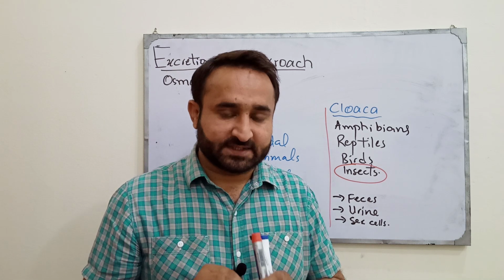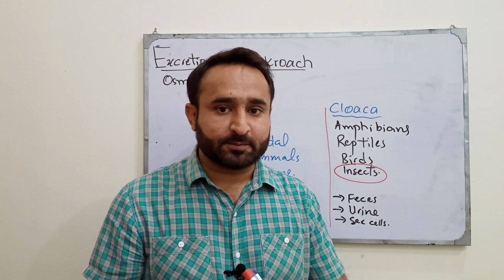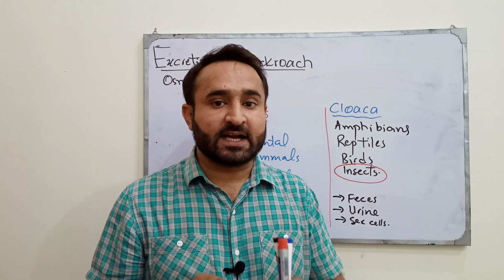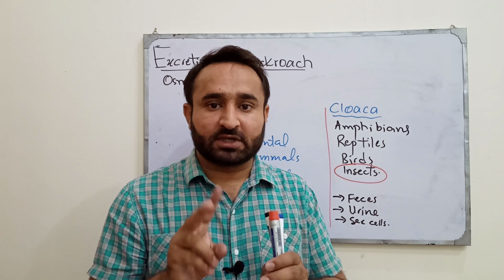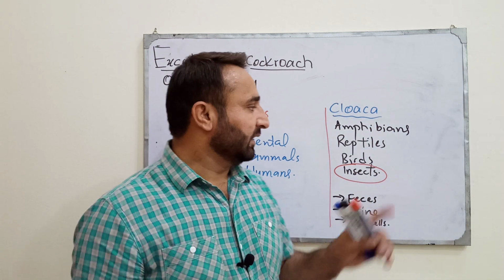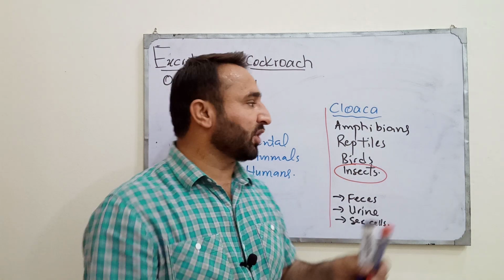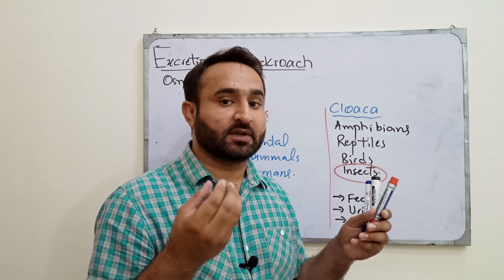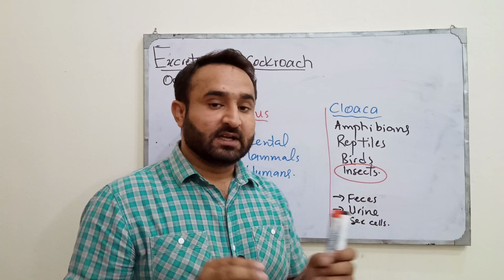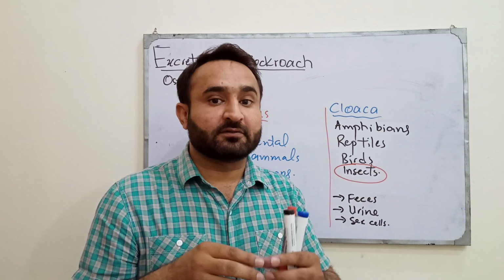The answer is that in amphibians, reptiles and birds, the digestive system and excretory system do not have any structural and functional relationship, but they do have a common exterior opening, which is the cloaca. The excretory system as well as the digestive system put their waste products into a single opening towards the outside, which is the cloaca. But in insects, the excretory and digestive systems are associated structurally and functionally, and both work together.